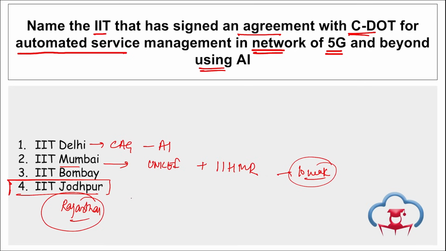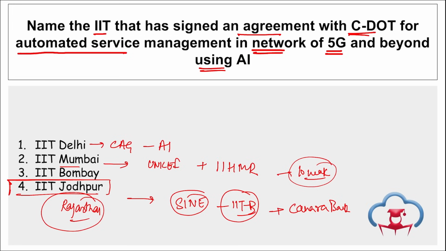Apart from this, IIT Bombay, remember, they have also partnered with SINE. SINE is your Society for Innovation and Entrepreneurship at IIT Bombay, correct, and they have partnered with Canara Bank. So we can say IIT Bombay's SINE, that is Society for Innovation and Entrepreneurship, has partnered with Canara Bank, and this is to basically empower the startups and provide financing to the same. So coming back, it is IIT Jodhpur that signed an agreement with CDOT for providing AI based framework for automated service management, such as your AI fault detection, network management and so on, and that everything can be automated.